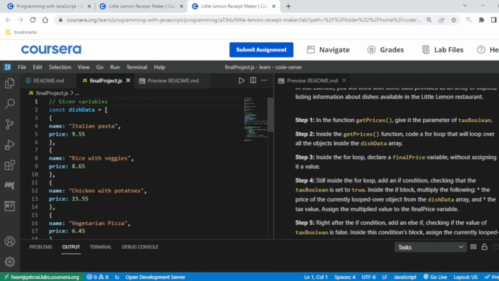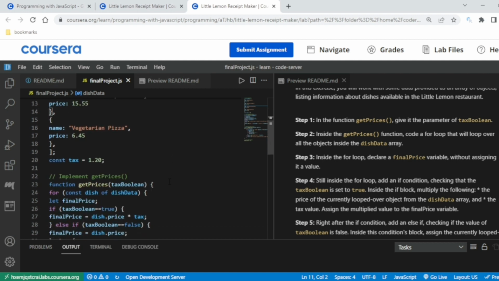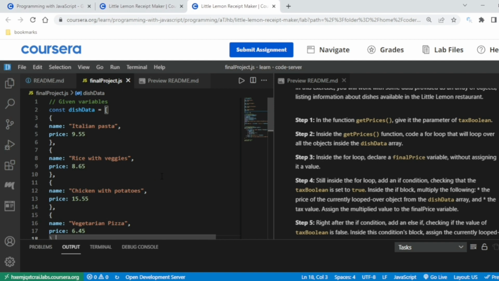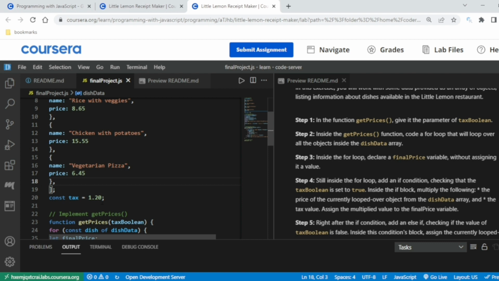in the function getPrices, you are given a parameter of tax boolean. Okay, so this is what they have already given to me. So I have not written this till here. Okay, so everything is written. What they are trying to do is, the first thing is discount. Let me make it very easy for you, because going through each and every step and then trying to explain is harder than explaining it all at once so that you get an idea. So this is the data or the menu, and this is the tax that will be deducted